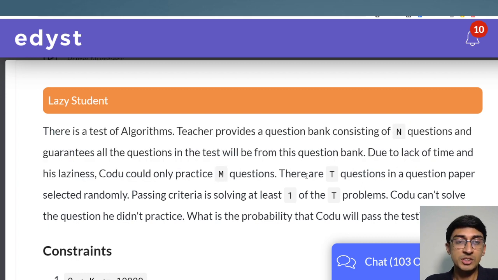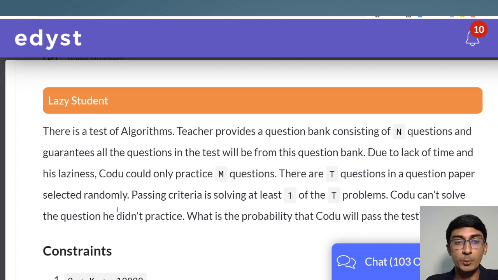However, there are t questions in the question paper selected randomly. So this is a scenario we all face when we are going for our exams also. I have prepared a certain number of problems. There are going to be a certain number of randomly selected problems from a pool of n problems, right? So there are n problems, from which m is what I have studied, and t is what will be selected, right?